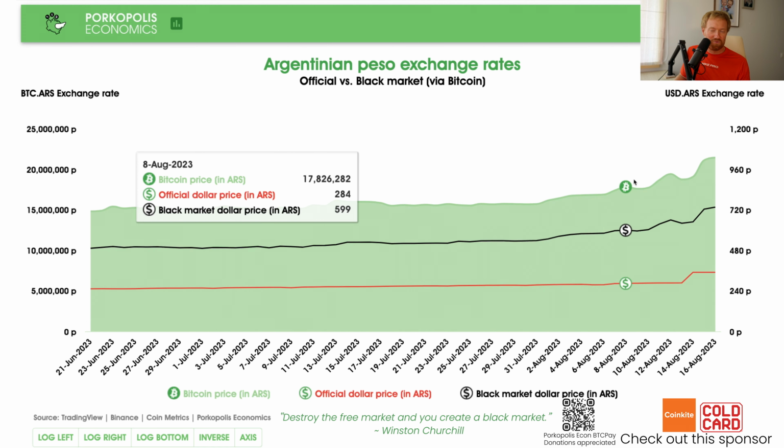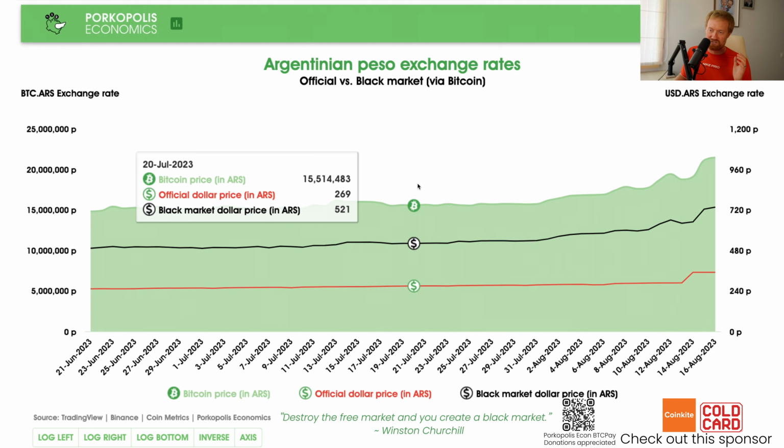So the point is, the black market predicts where the price of the peso needs to be. And of course, I'm not saying that the premium needs to be 100%. That's just what it has been. But even with this devaluation, nothing really changed on the black market. And in fact, Bitcoin even predicted it a couple days in advance. Okay, so that is the beauty of Bitcoin.